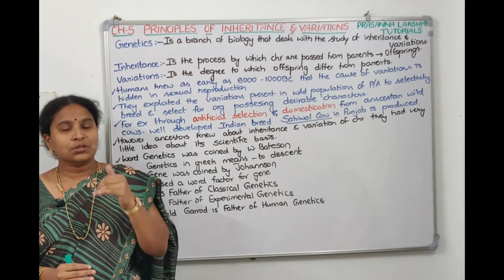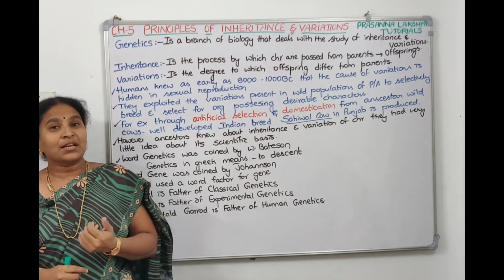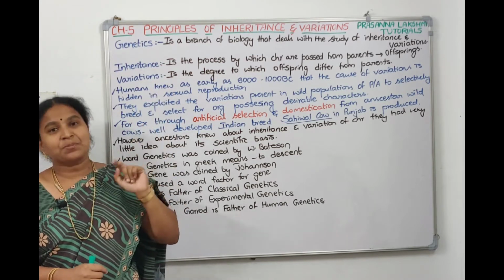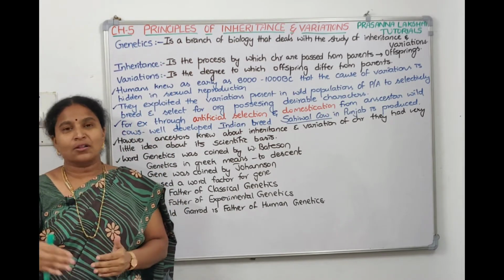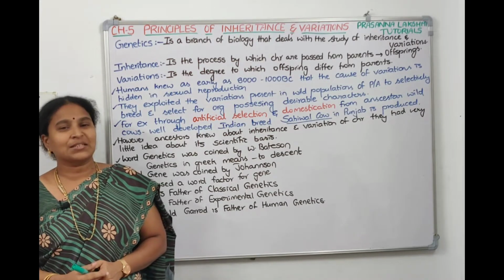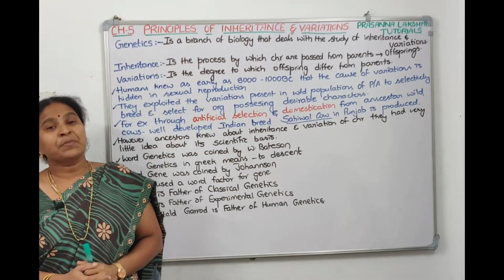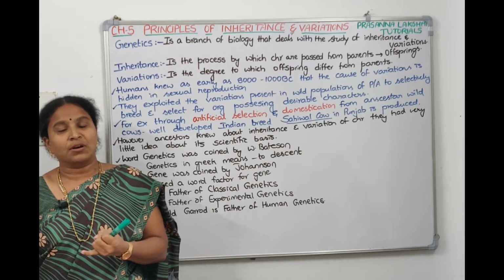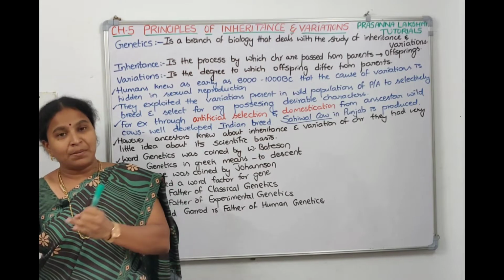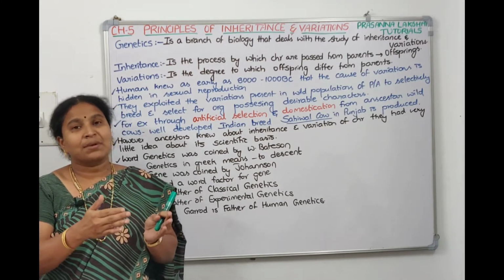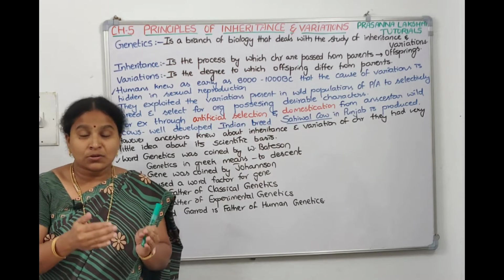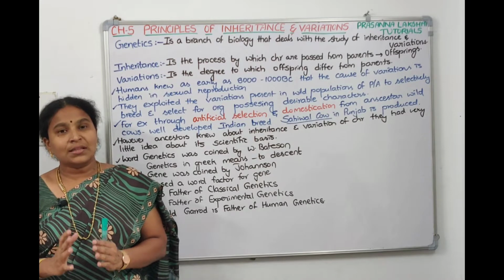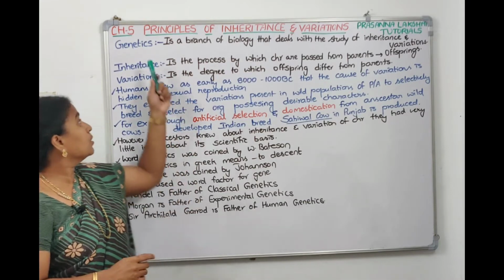All these questions we are discussing are about a branch of science which is called genetics. The explanations for all these questions come from this branch only. So what are the answers we want? Why, when we plant a mango seed, do we get a mango plant only? Why will an elephant give birth to a baby elephant only? Why do siblings have similarities among themselves? And why do the offsprings have similarities with their parents? Why do they have variations also? All this is dealt with under a topic called genetics.